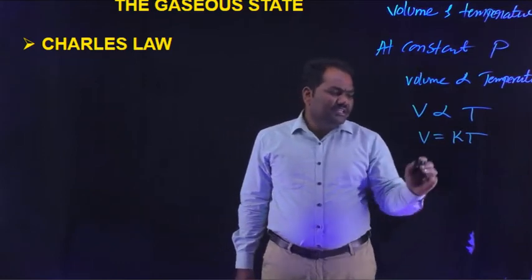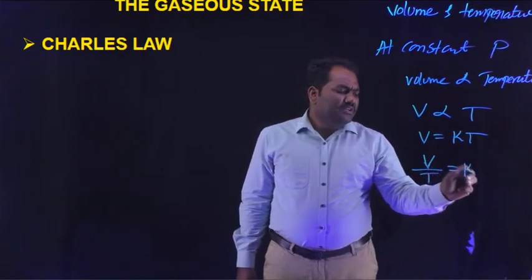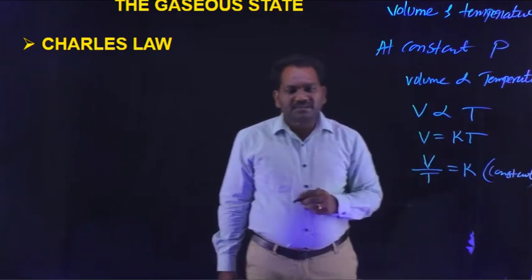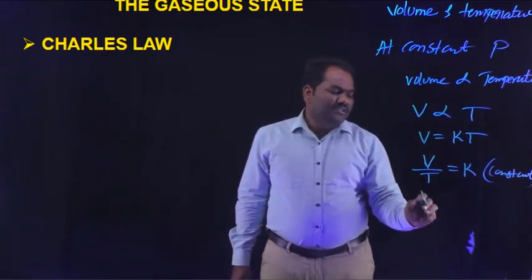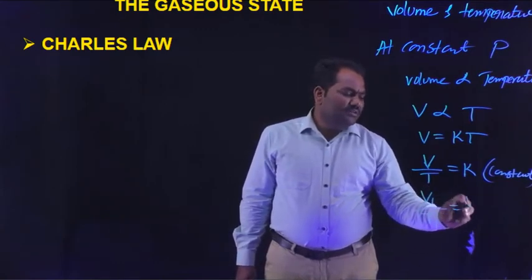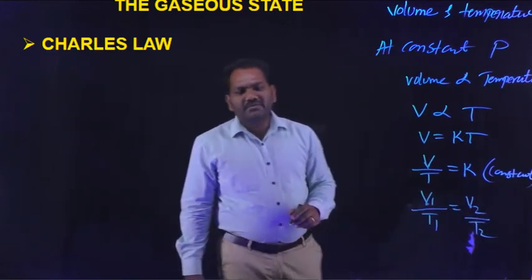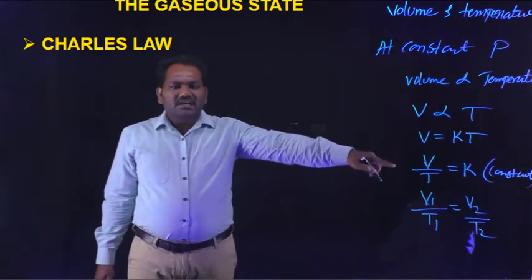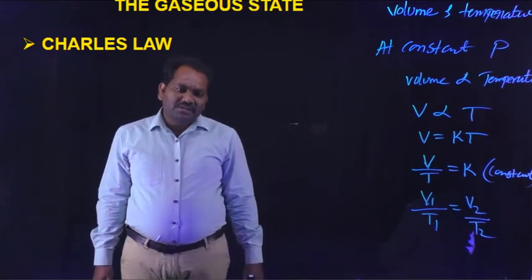Then this equation can be rearranged like this: V by T is equal to K, that is nothing but a constant. Then we can also derive another equation: V1 by T1 is equal to V2 by T2. This is the Charles law equation.